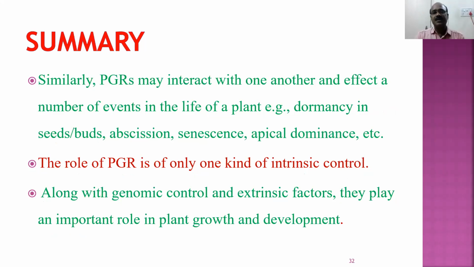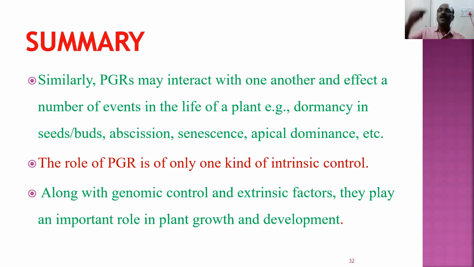They are responsible for seed dormancy. Seed dormancy, I repeatedly said, means sometimes the seed has to be in sleeping mode. That sleeping mode is called seed dormancy. They should be in sleeping mode until favorable conditions come. Abscission means the separation of leaves and fruits from the plant. Cytokinins, gibberellins, auxins, they prevent abscission. Ethylene and abscisic acid encourage abscission. Senescence, aging: cytokinins, gibberellins, auxins prevent senescence. Ethylene and abscisic acid encourage aging.